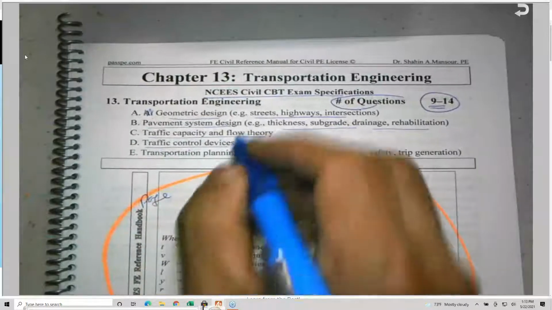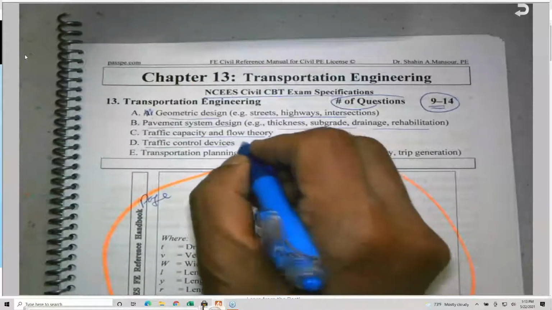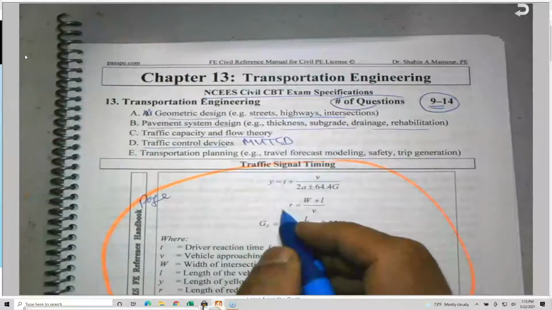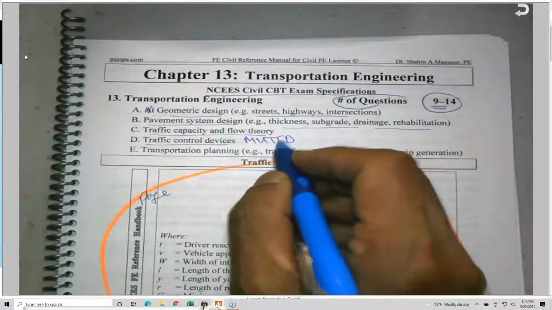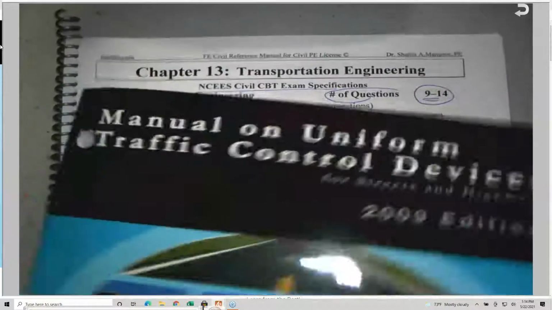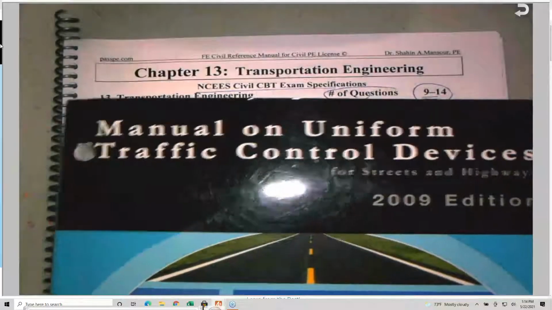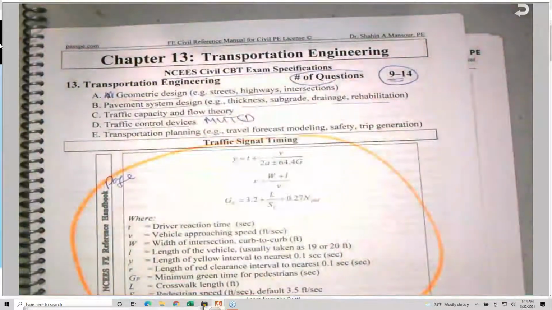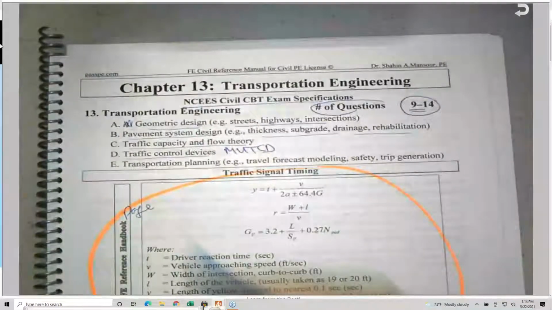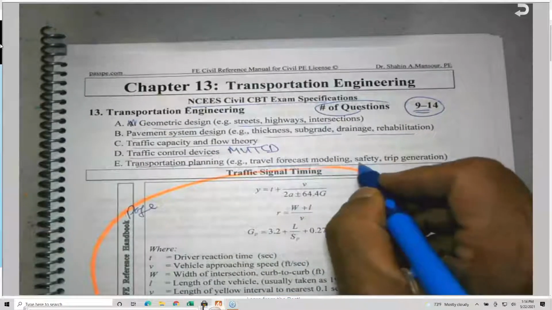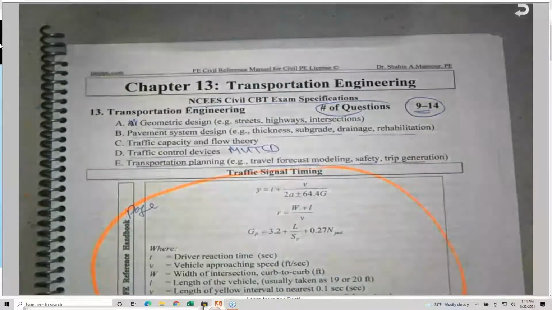control devices. Traffic control devices, normally we get it from something called MUTCD, the Manual on Uniform Traffic Control Devices. This is also another reference, also a thick reference like this. This is the 2009 edition that we are using. And finally, transportation planning, traffic forecast modeling, safety, and trip generation.